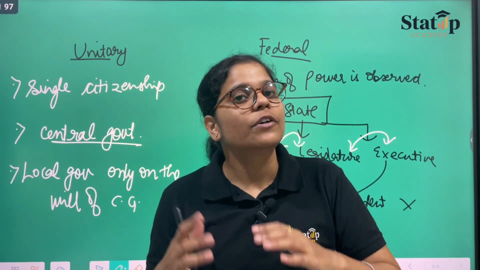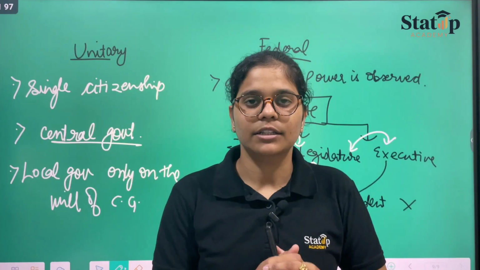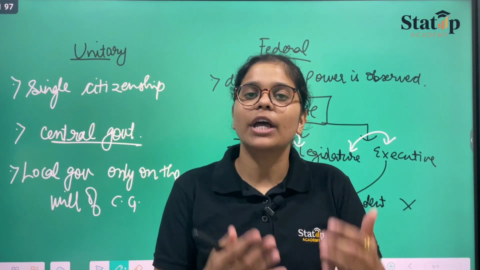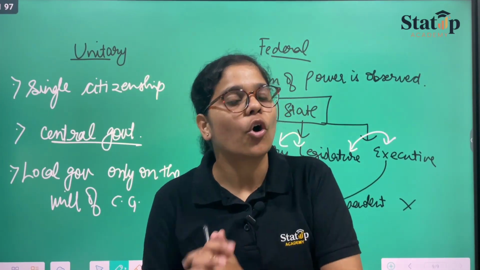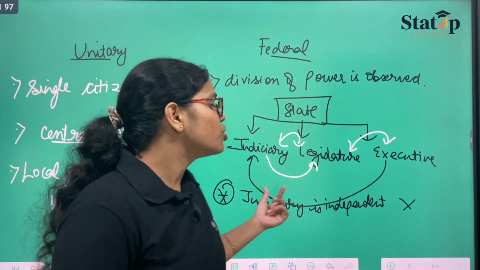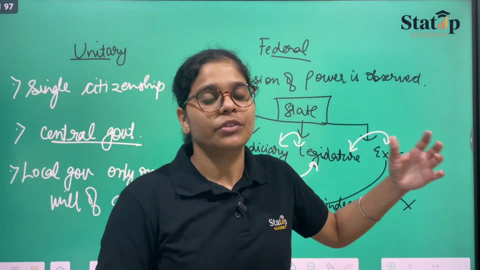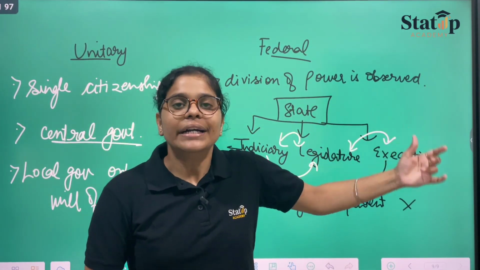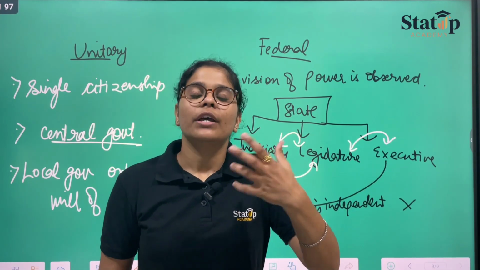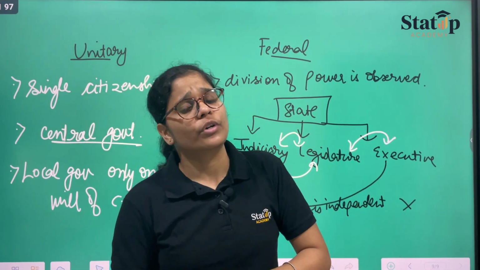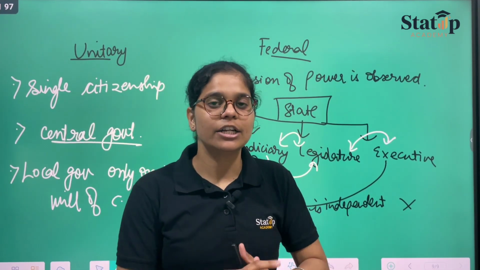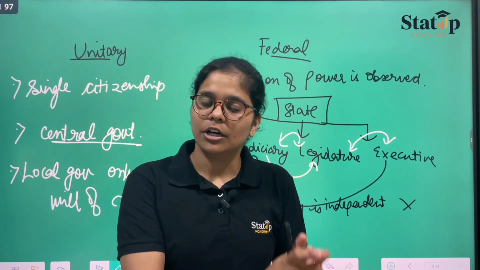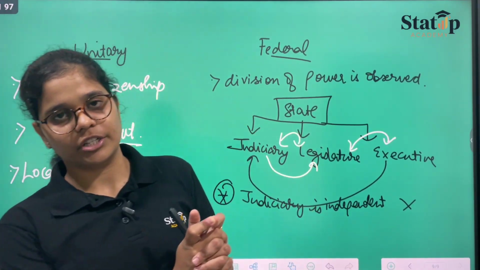Then the favor would have been biased. That means the judicial review would have been biased. So in order to prevent that, the judiciary needs to be independent. That means it will keep a track, but it is independent. Therefore, the judicial review has to be maintained independently, so that no biased reviews are given from the judiciary side,